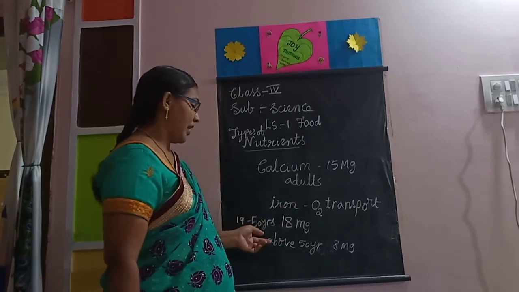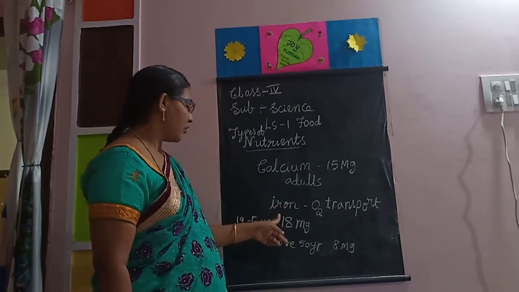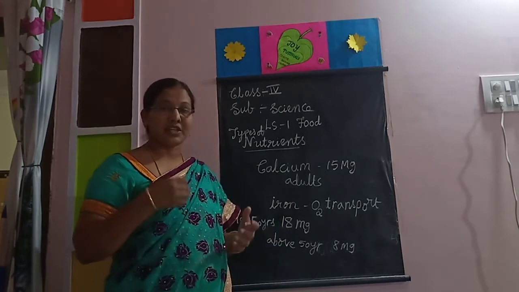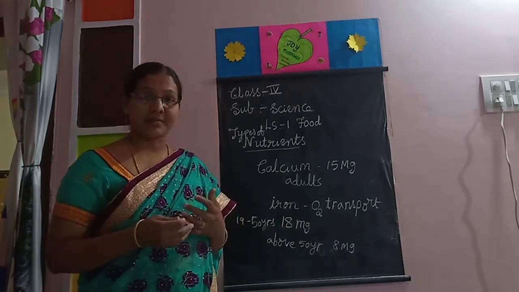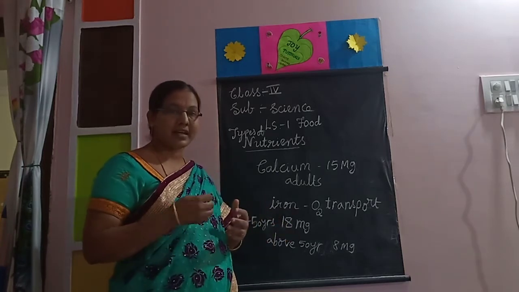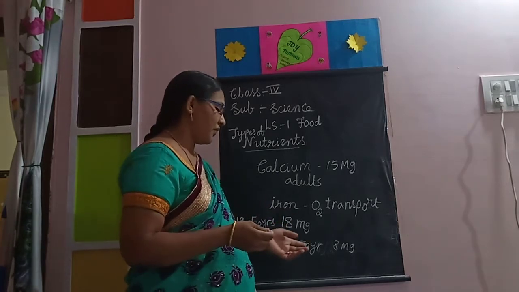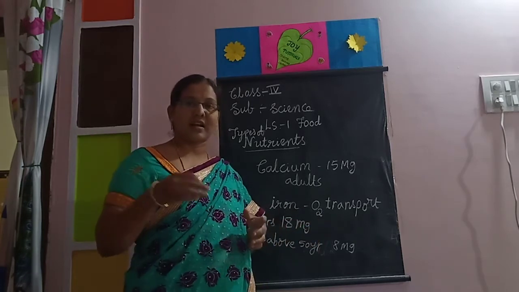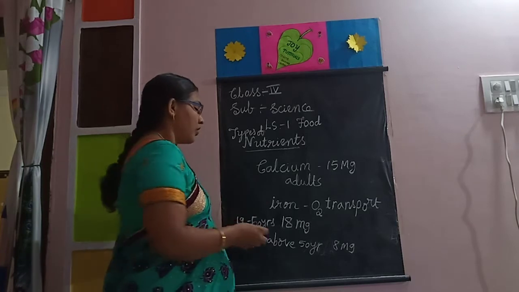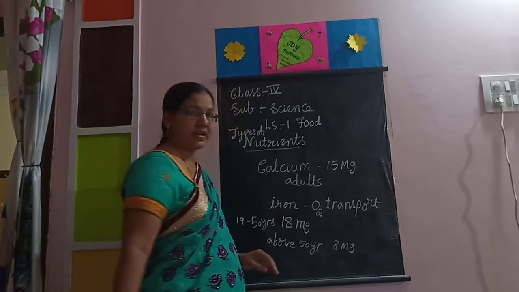Women aged 19 to 50 years should take 18 mg per day. In their diet, they should add jaggery food items, then they will recover the 18 mg. Above 50 years, no need, because the menstrual cycle stops in ladies. So they will take 8 mg per day.